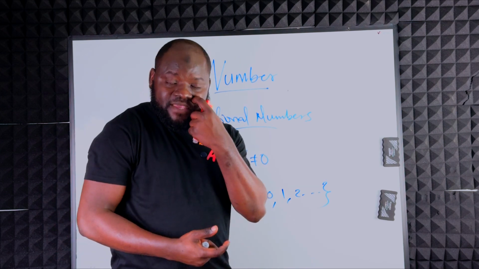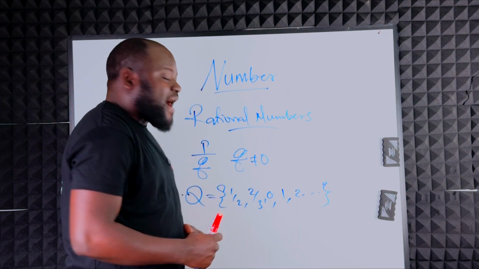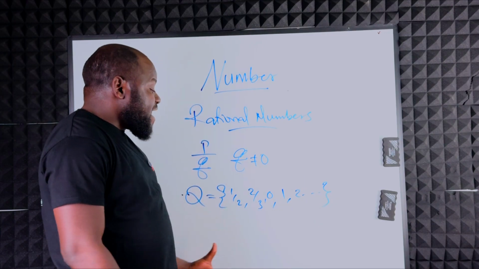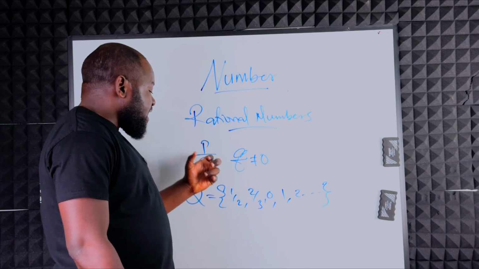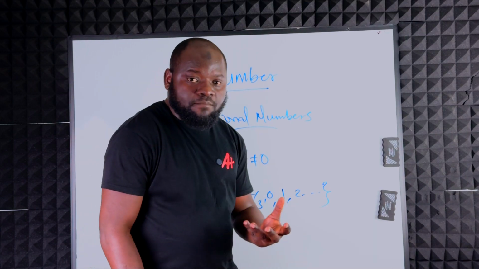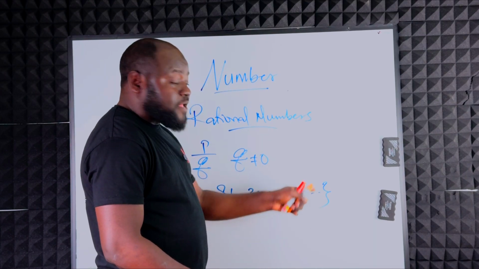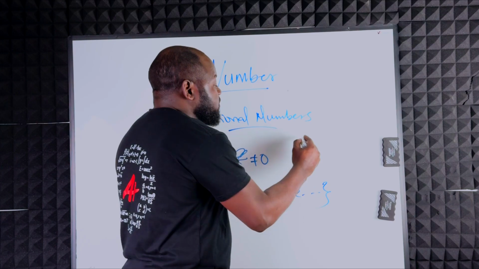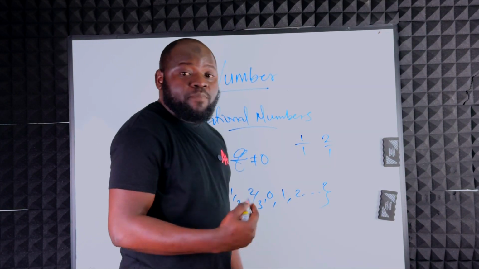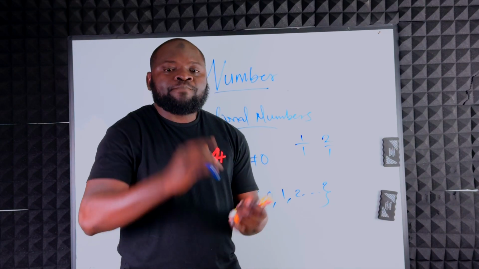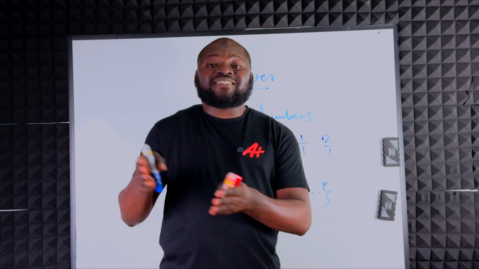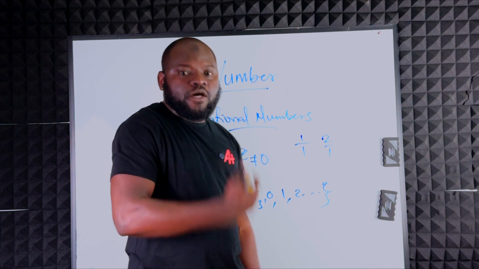Now, what does that mean? That simply means that any number on earth, irrespective of the size or whatever it is, as long as you can write it as P divided by Q and Q is not 0, that number is a rational number. Now, if you wonder why we have 1, 2, and so on like that, this is because 1 can be written as 1 divided by 1, 2 can be written as 2 divided by 1, and so on like that. That's why natural numbers, whole numbers, and integers all belong to the set of rational numbers.